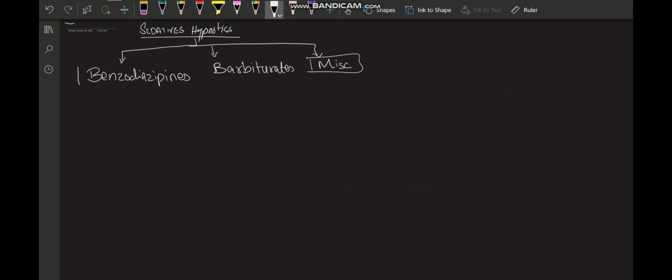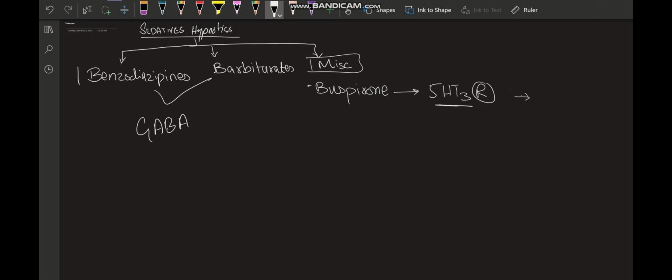This group has many different drugs which act through many different mechanisms. For example, the first drug is buspirone. Buspirone acts through the serotonin receptor, while the benzos and the barbiturates are acting through the GABA receptor. This one has a totally different receptor and mechanism of action. What it is used for mostly is generalized anxiety disorders.